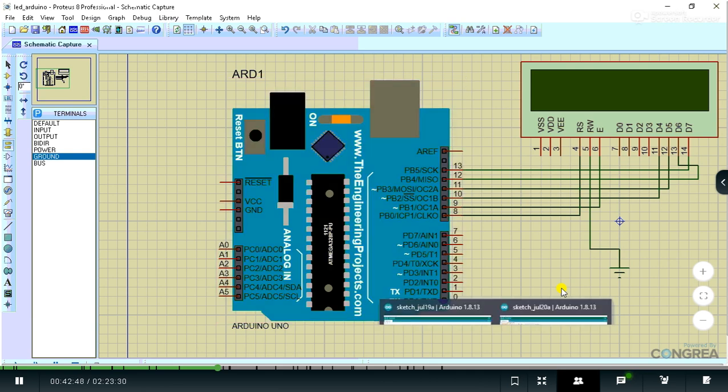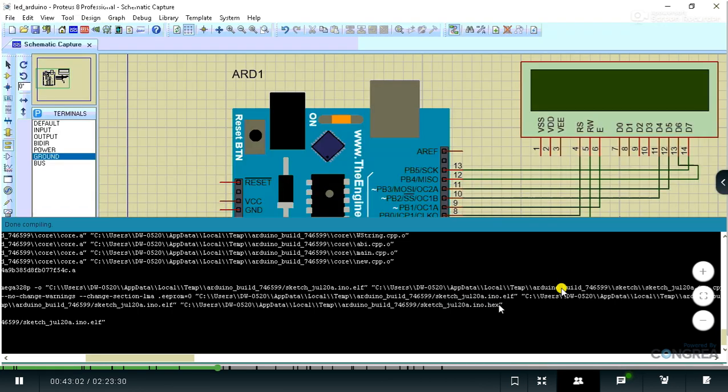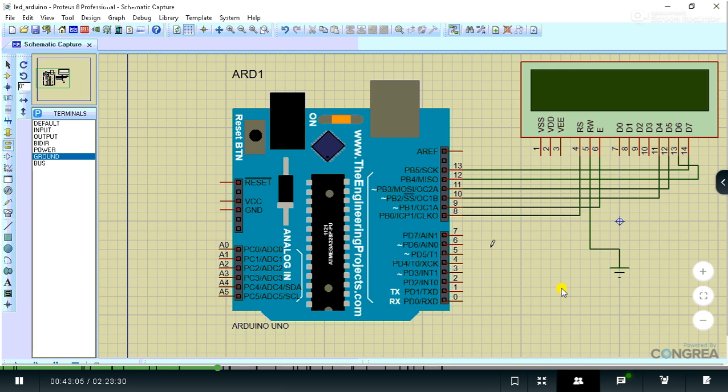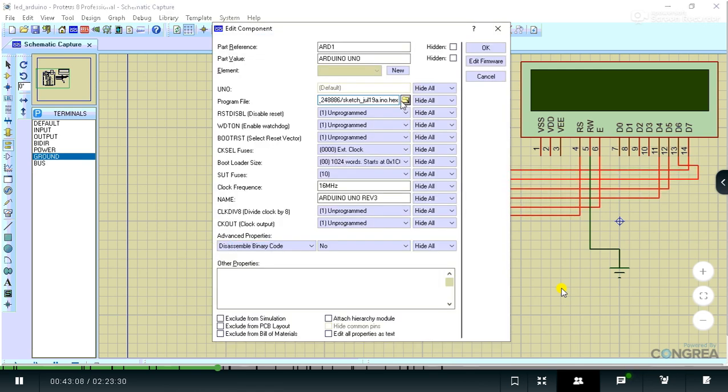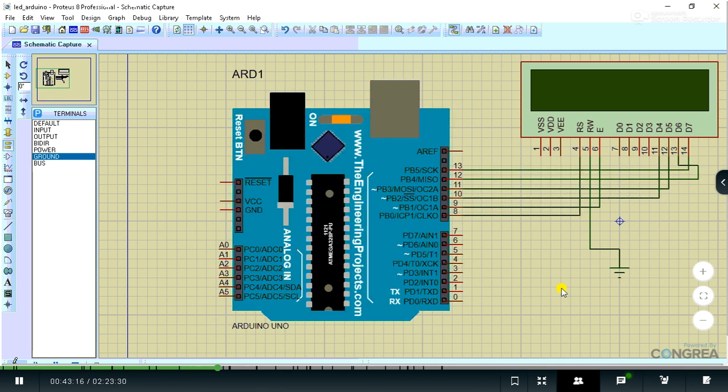So what I'm going to do, I'm going to copy the .hex file from the Arduino IDE, and I'm going to provide this as a path to the Arduino program file. So here I'm going to copy the path. Okay, and once it is done, just click on OK and then hit the run button. So yes, can you see the word SCOE and Wikinote? Now what's the difference? I have shifted the second row letter, that is Wikinote, by 2 positions.